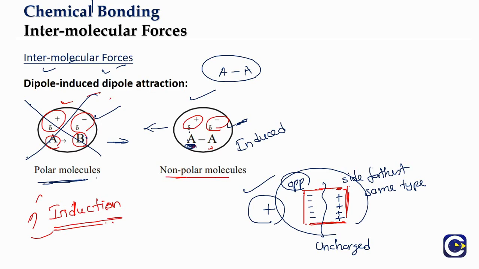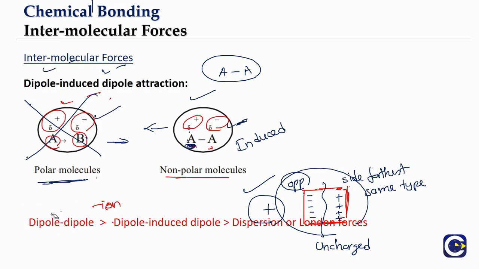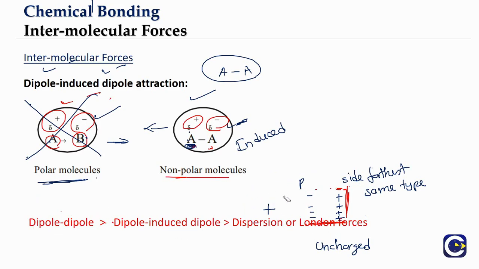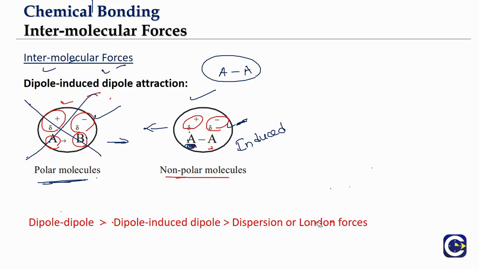So this is about the three types of van der Waals forces that we will be having. And to compare the strength, this is important, mostly from the examination point of view. See the dipole interactions, because you are actually having the attractive forces between the partially charged species, so the dipole interactions will be stronger. Obviously they will be stronger than dipole induced dipole, because here we don't have two polar molecules, only one of them is polar, the other is induced. So the induced charge will definitely be lesser in comparison to the original charge.